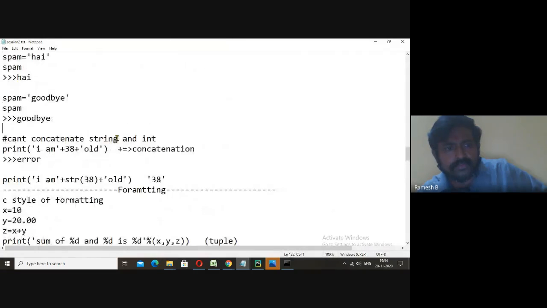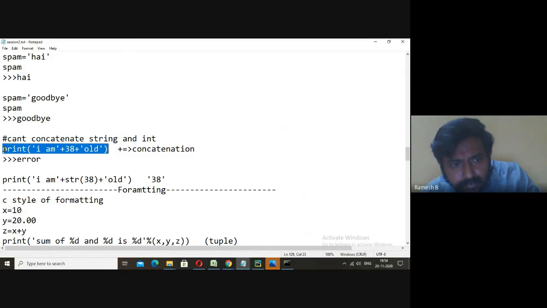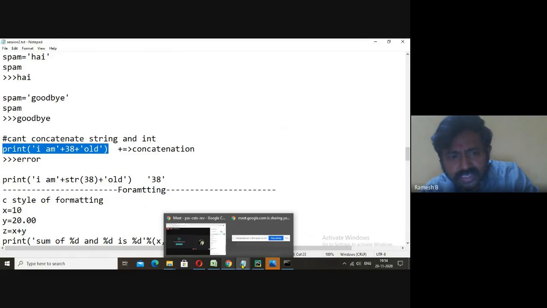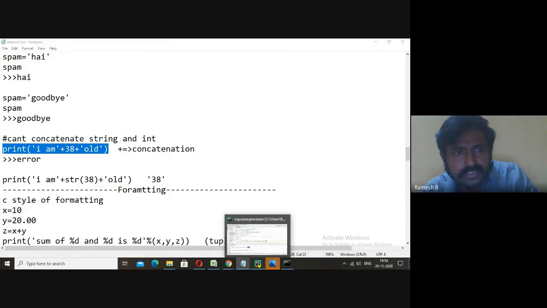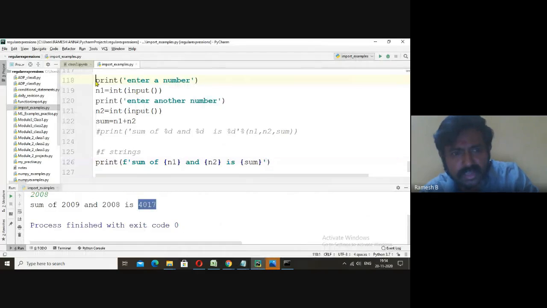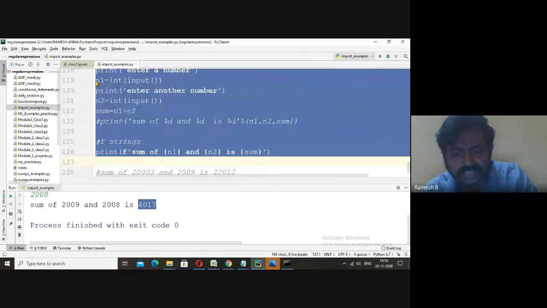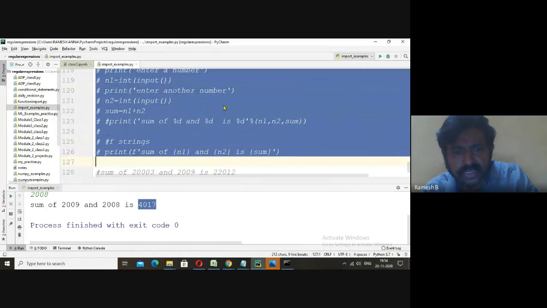Now here I'm doing one more example. Here you can see print. I'll copy this and go to the editor. I'll comment all this. If you want to comment, select that and use control slash.